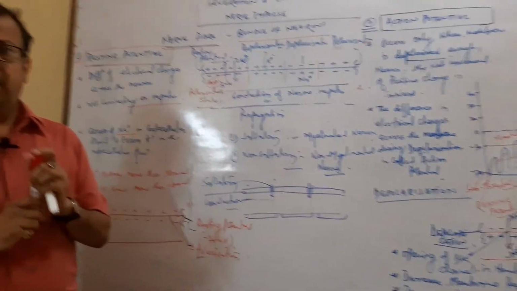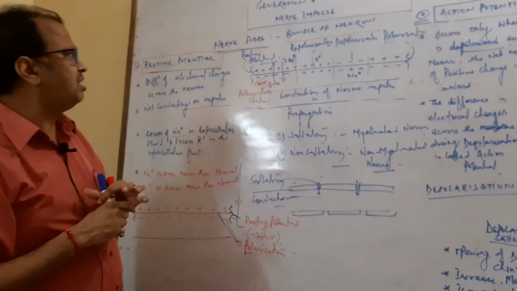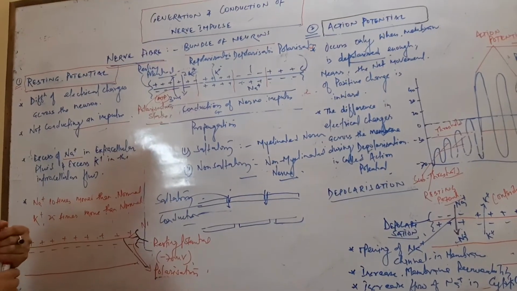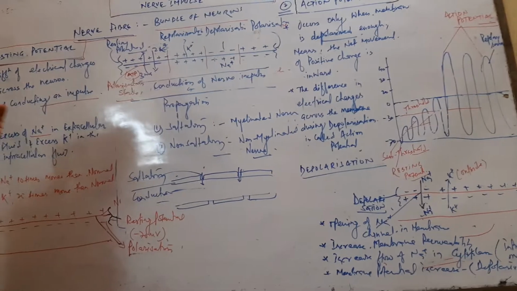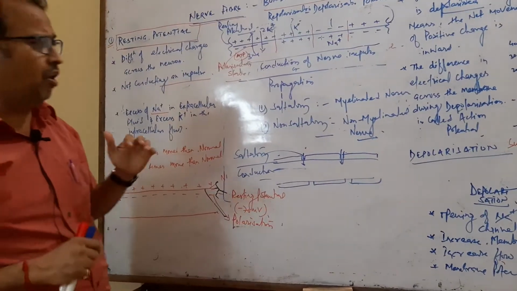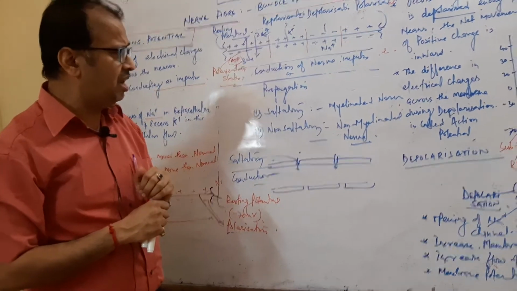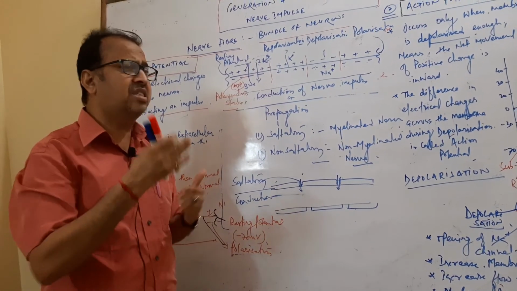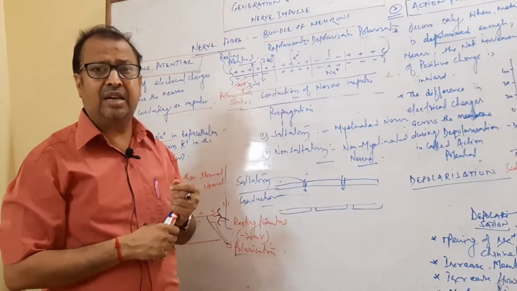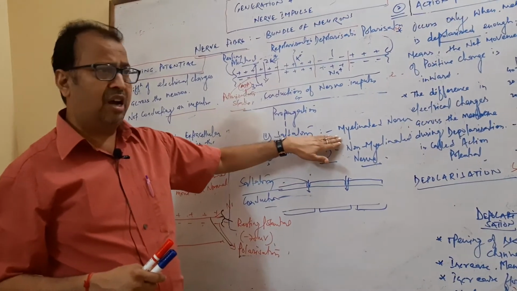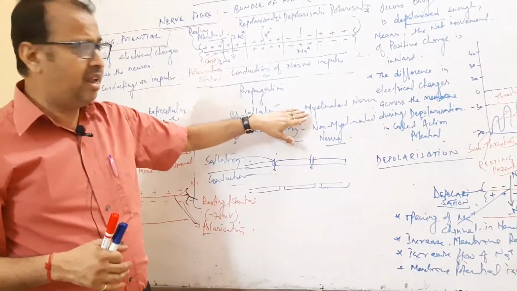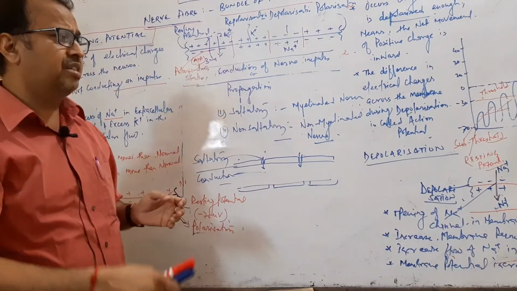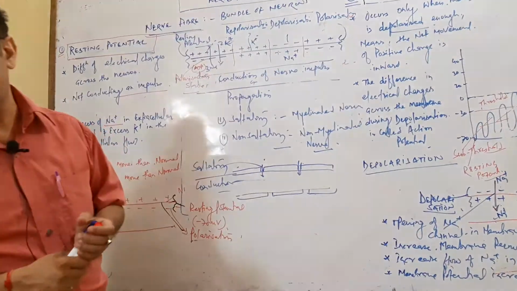This is all about the electrical signal, how the electrical signals are generated. After generation, it moves along the nerve surface, which is called conduction or propagation. There are two types of conduction: saltatory and non-saltatory. Saltatory conduction occurs in myelinated nerves, with exchange of sodium and potassium at the nodes of Ranvier only. Non-saltatory conduction occurs in non-myelinated nerves, throughout the whole plasma membrane.